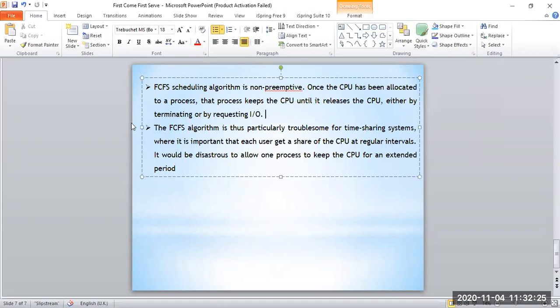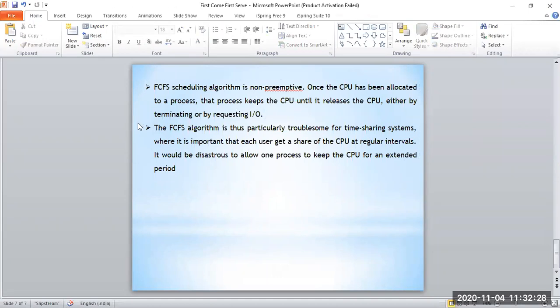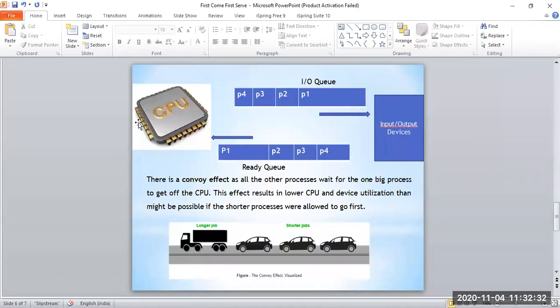In the first come first serve algorithm, the processes are non-preemptive. Non-preemptive means they will not leave the CPU, or they will not leave the work they are doing. They will leave only when they wish to, or when the job is completed.